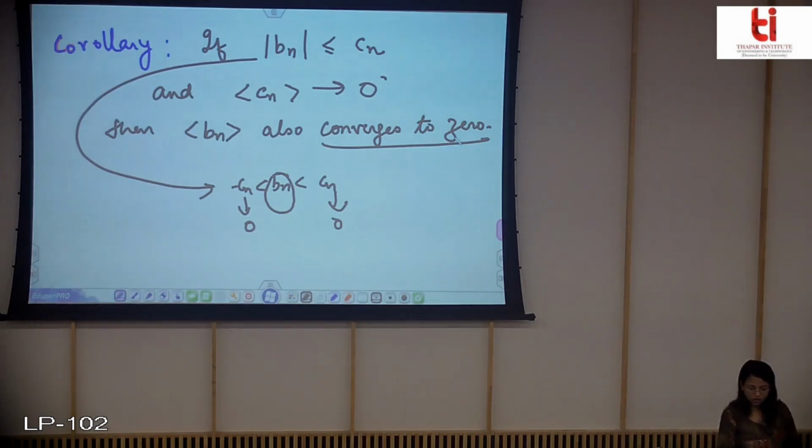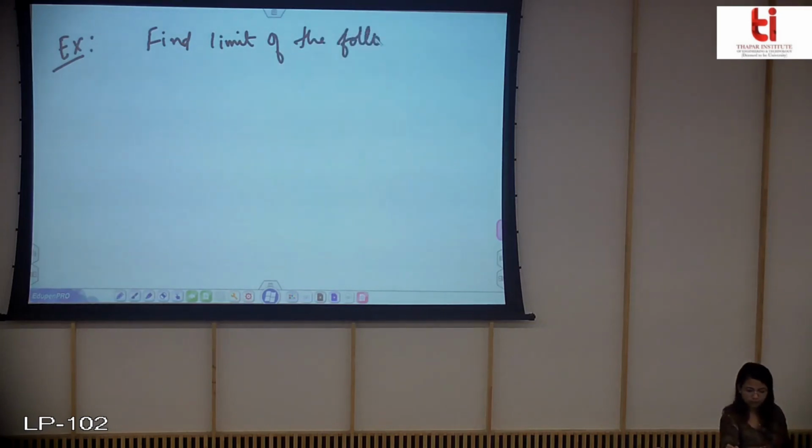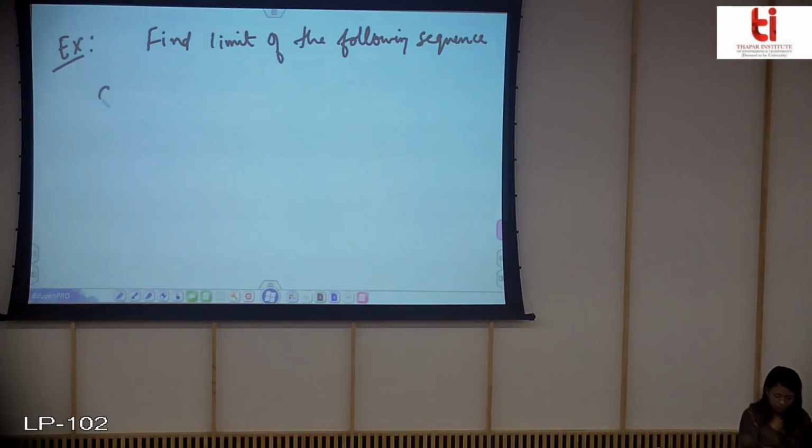So now let us use this result for seeing the limit of some sequences. This is our first example. Find the limit of the following sequence, where an is this.